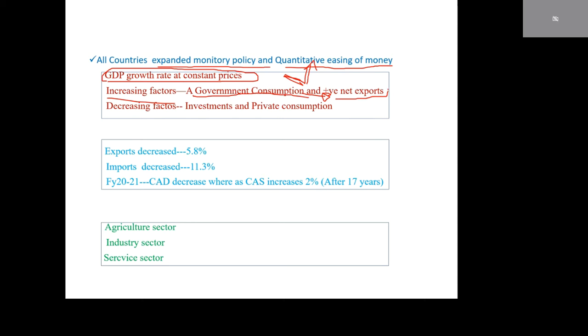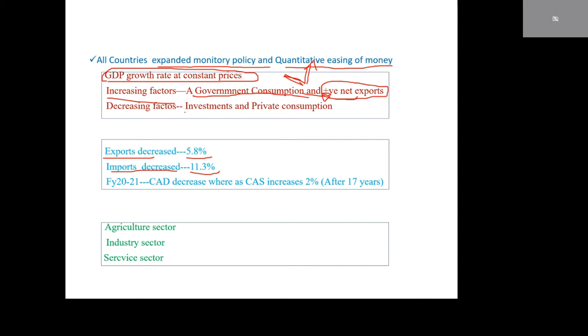Positive net exports. Why positive net exports? Exports decreased 5.8%, imports decreased 11.3%, whereas the decrease in imports is greater than the decrease in exports. So that leads to positive net exports. These both lead to an increase in GDP growth rate at constant prices.